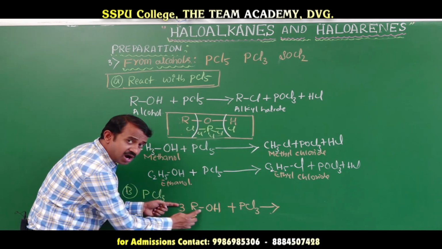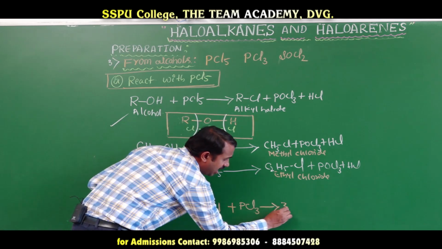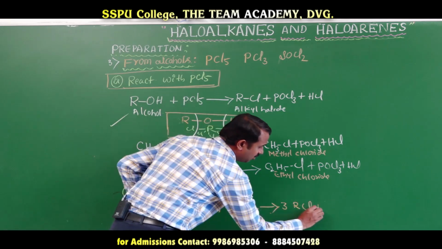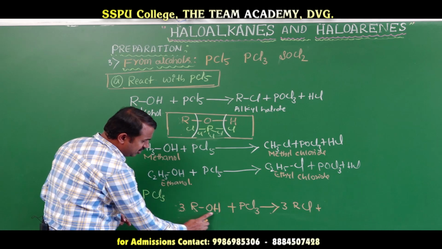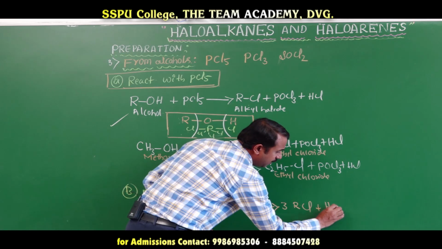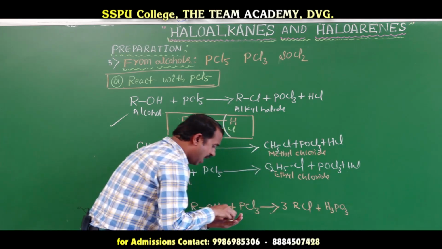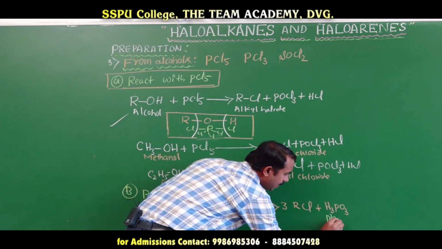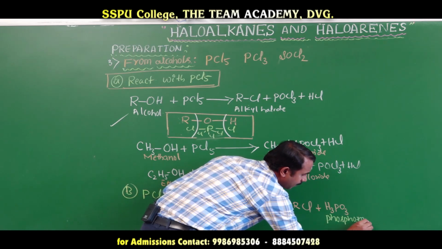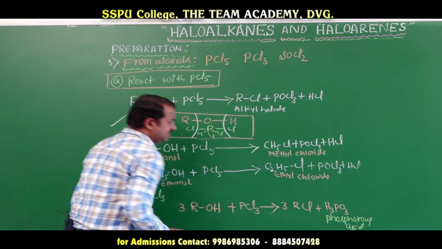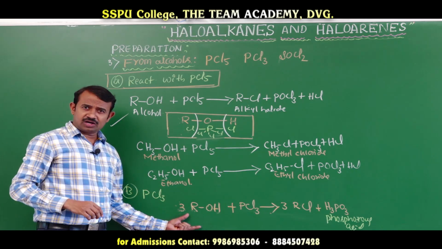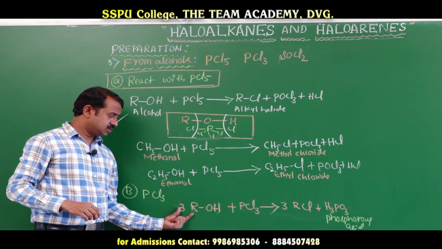You get 3 molecules of alkyl chloride, RCl, plus H3PO3, which is phosphorus acid. Okay, this is the alkyl halide. This way we can prepare alkyl chloride from phosphorus trichloride.